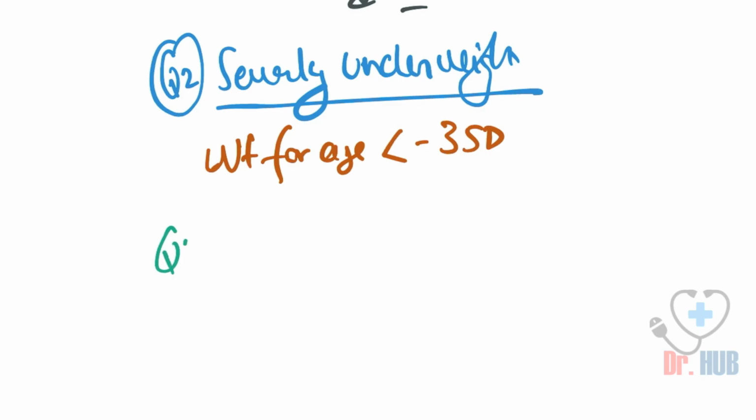Next, we move on to the third question: what is severe acute malnutrition? In short, it is known as SAM.